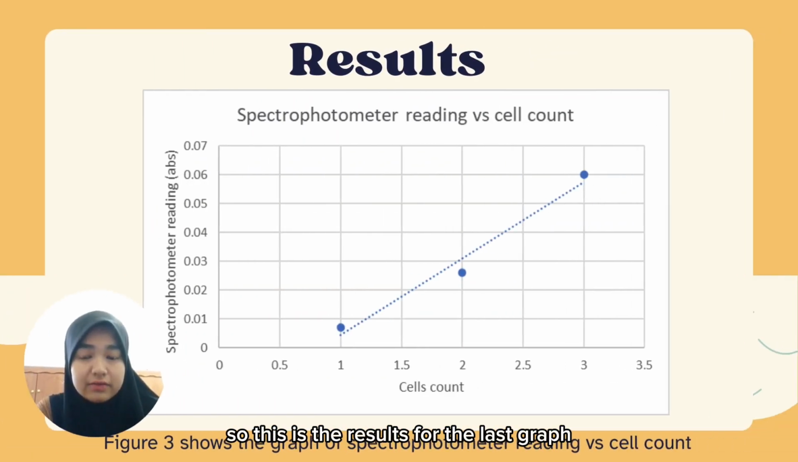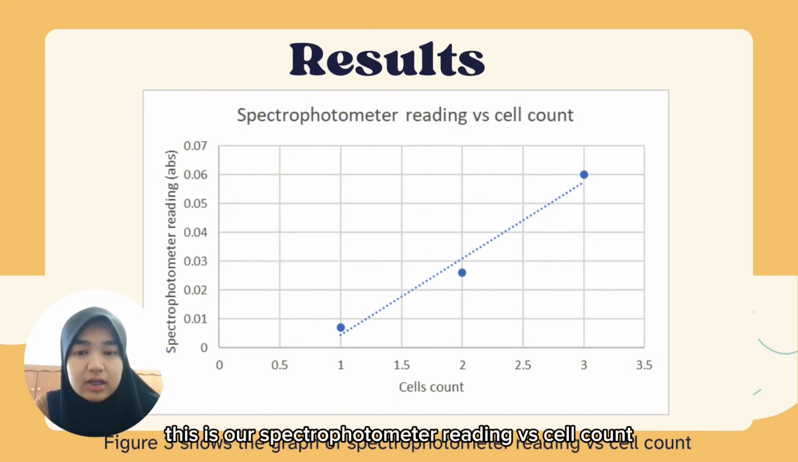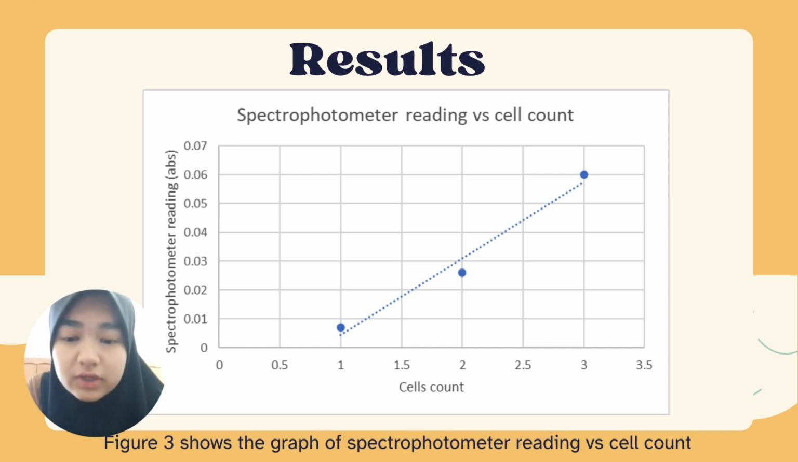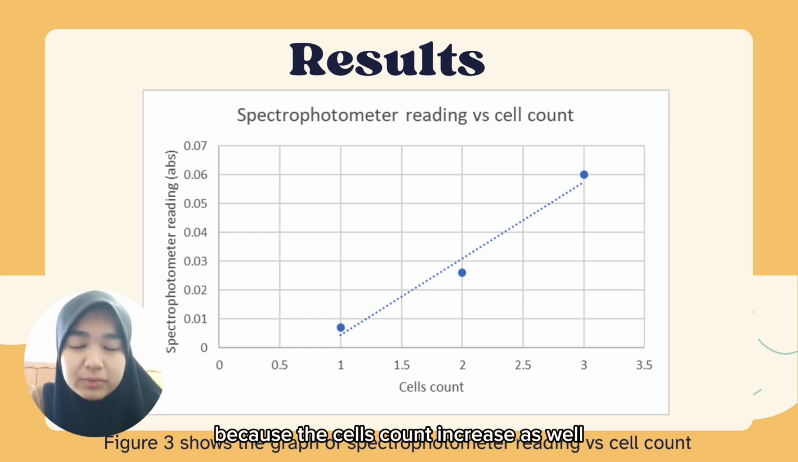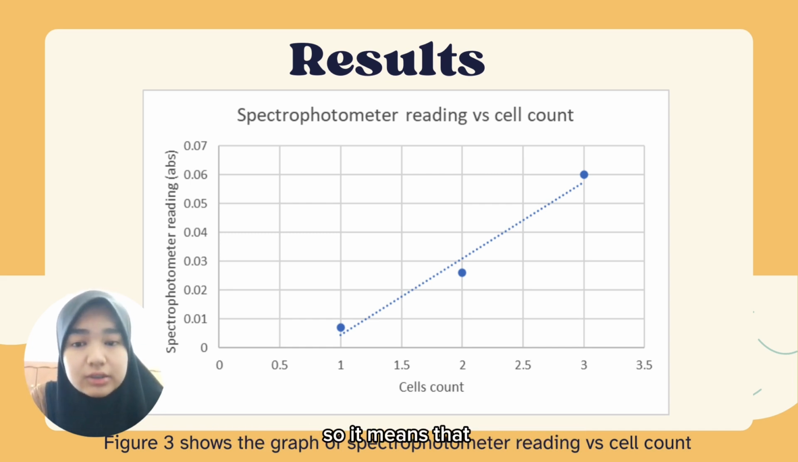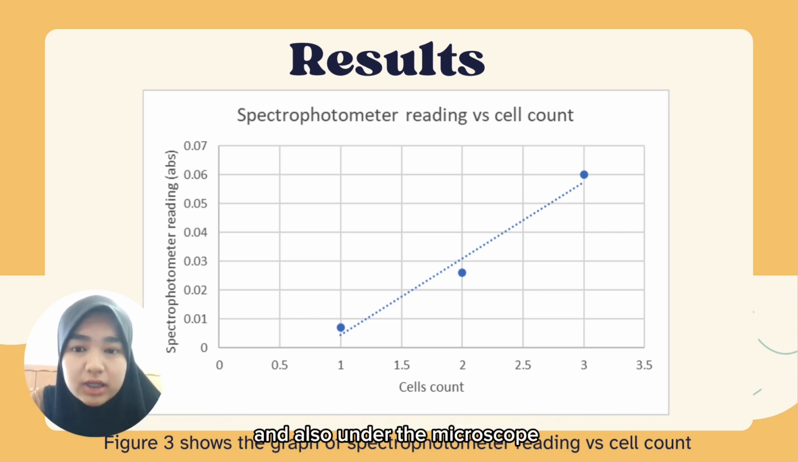For the last graph, this is our spectrophotometer reading versus cell count graph. As you can see in the graph, we have increasing spectrophotometer readings as the cell count increases as well. So it means that the spectrophotometer detects the Isochrysis in the culture, and also under the microscope.